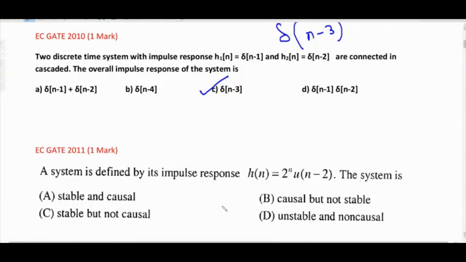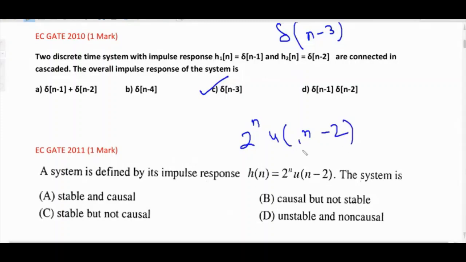Try this question: 2 raised to n times u[n minus 2]. Within 30 seconds you must get the answer. Okay, let's try. First, stability. For stability we have to check the sign of the exponential and the sign of the unit step signal before n.